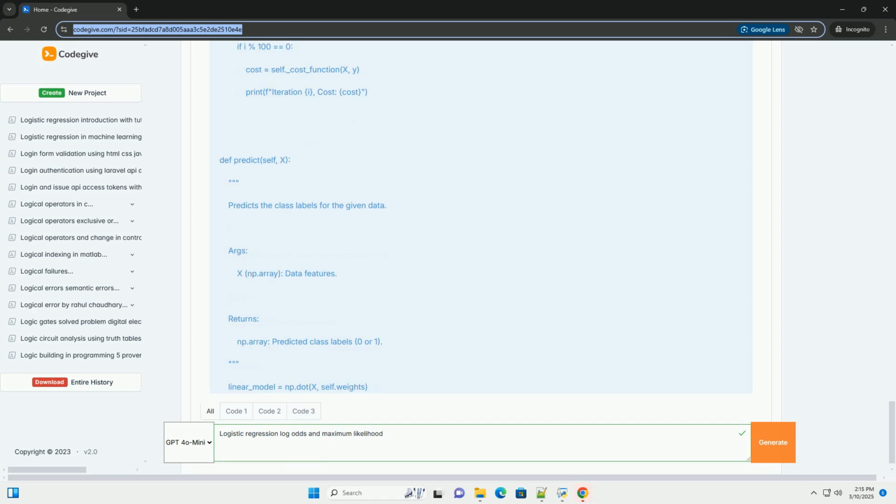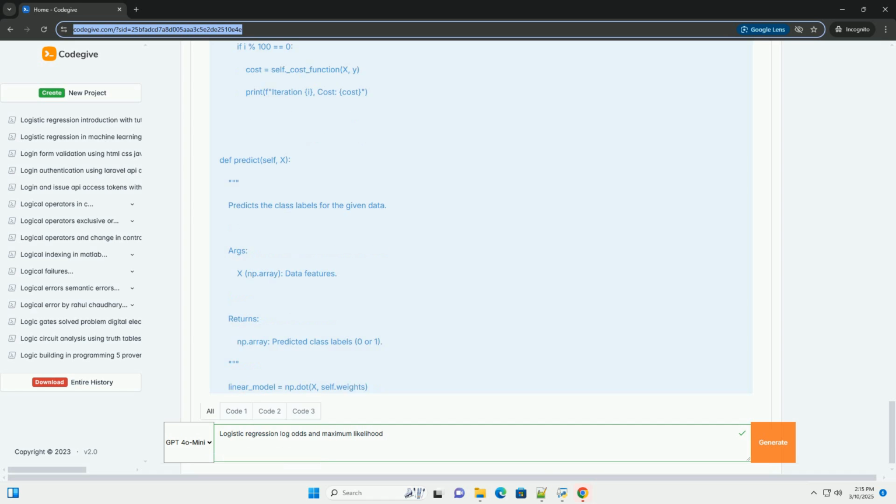predict predicts the class labels, 0 or 1, for new data based on the trained weights and bias. predict_proba returns the probability of each class. For training and evaluation: we create an instance of our logistic regression class. We train the model using the fit method. We predict on the test set using the predict method. We evaluate the model using accuracy_score and confusion_matrix.